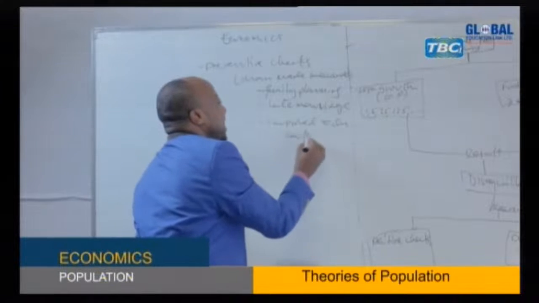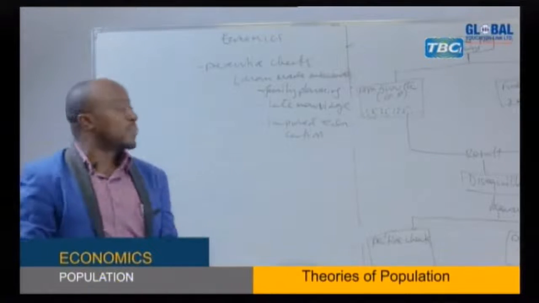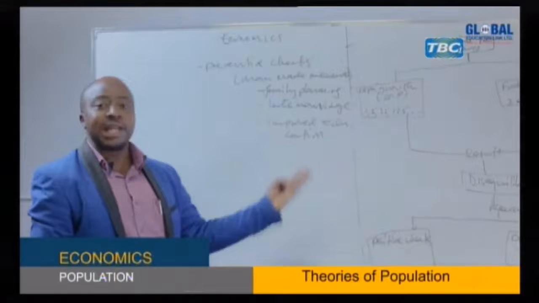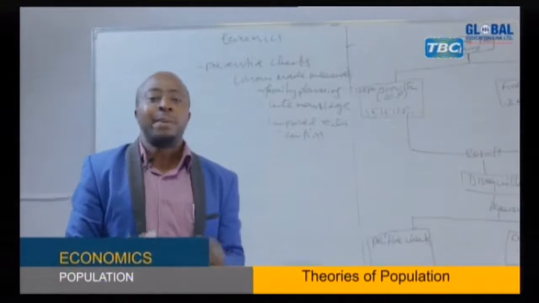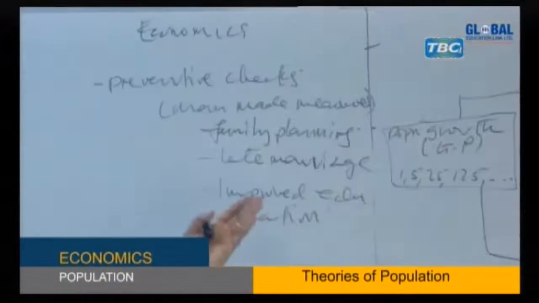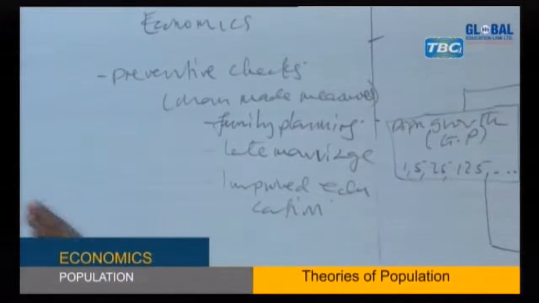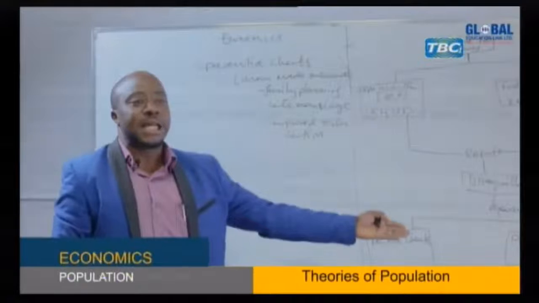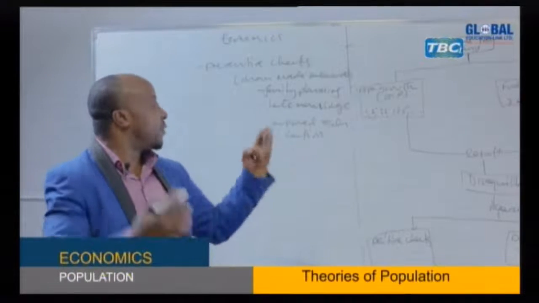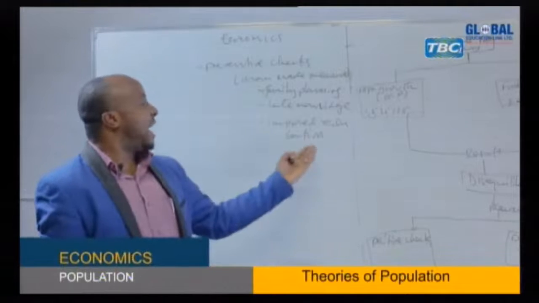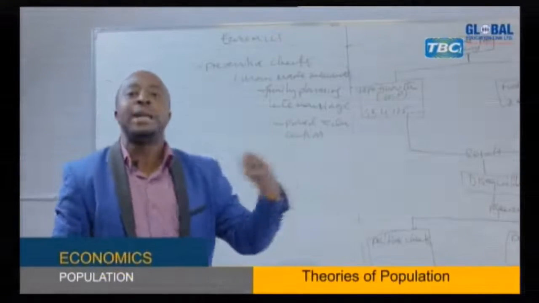education. It means there should be proper programs of educating people, especially women, like empowering women and educating them, because educated women cannot be used as instruments of multiplying the population. Most of them will be busy with different projects and works. They are also employed, so the time to reproduce will be limited.